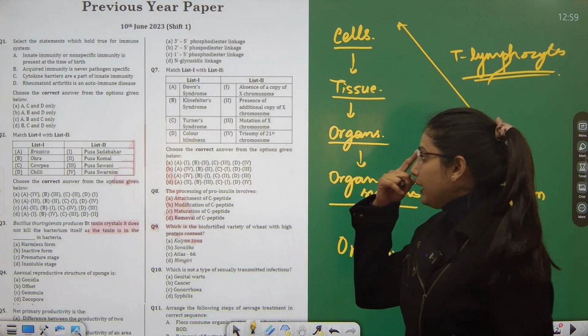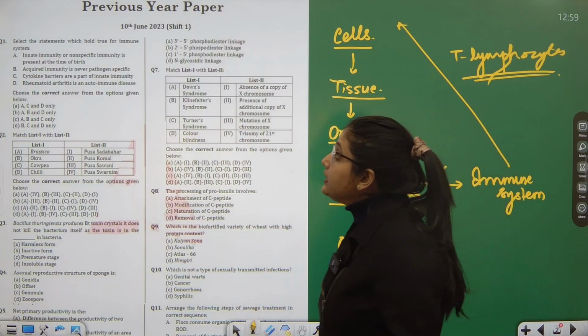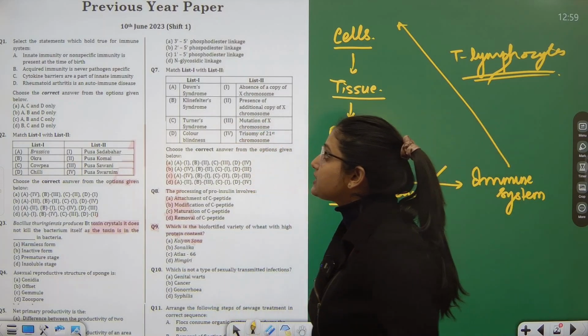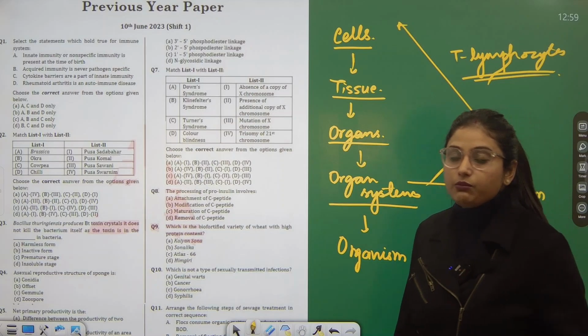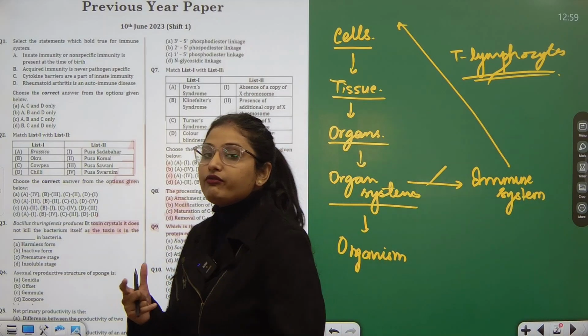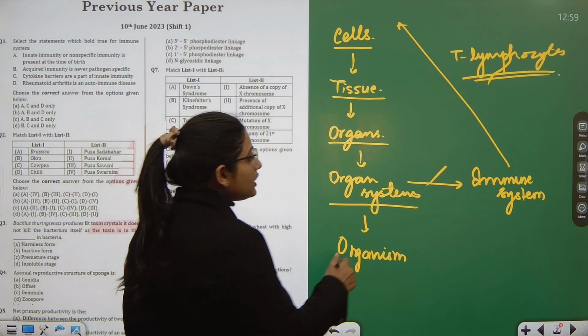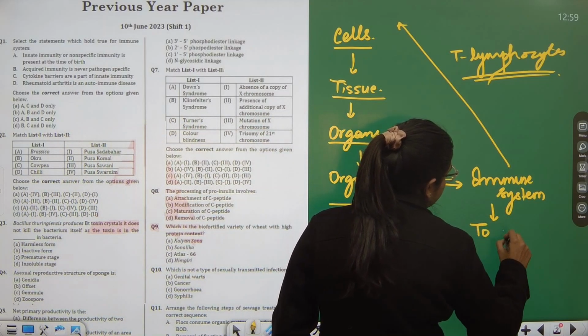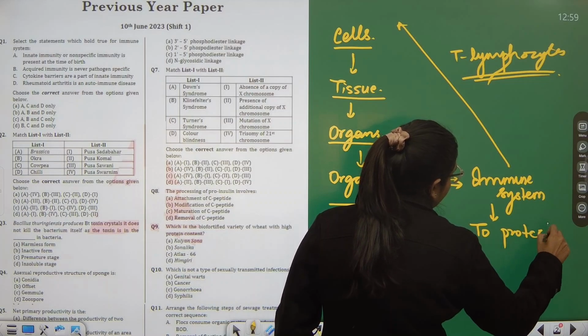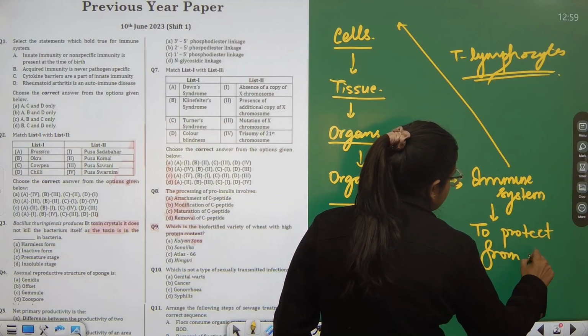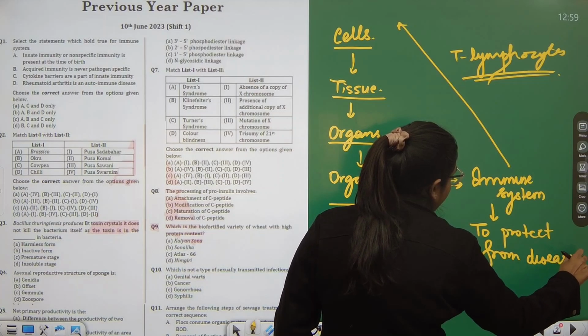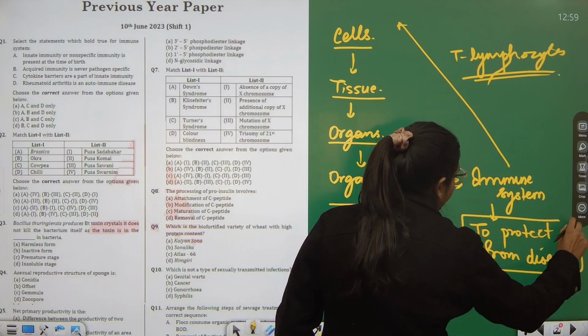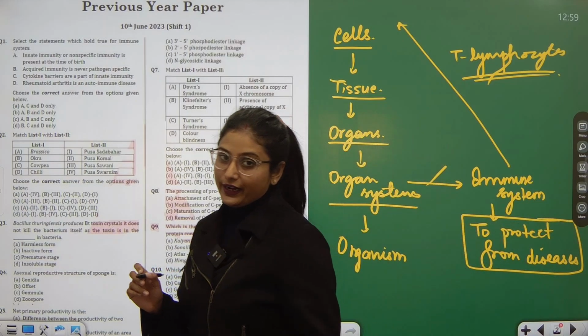Now, reading the first point: innate immunity or non-specific immunity is present at the time of birth. The primary function of this immune system is to protect from diseases. If we are facing any kind of problem, the immune system is there to fight for us.